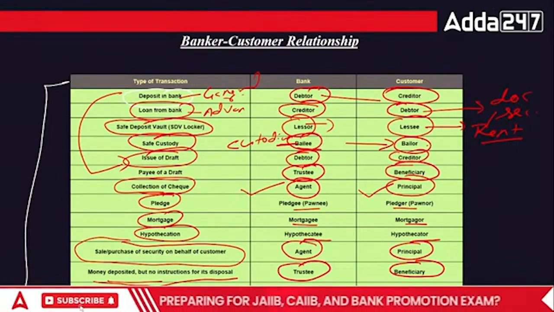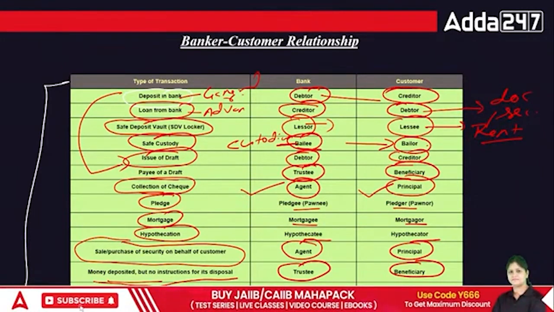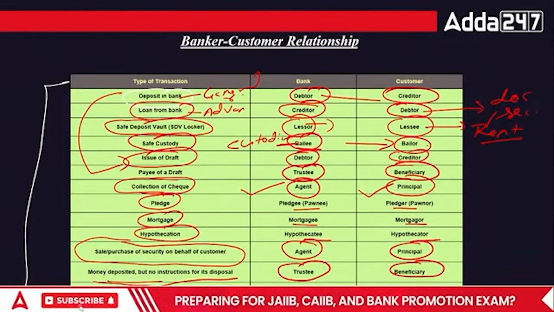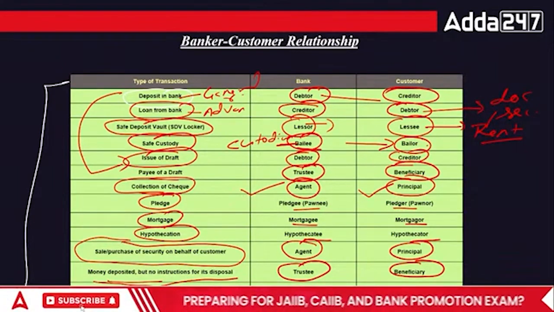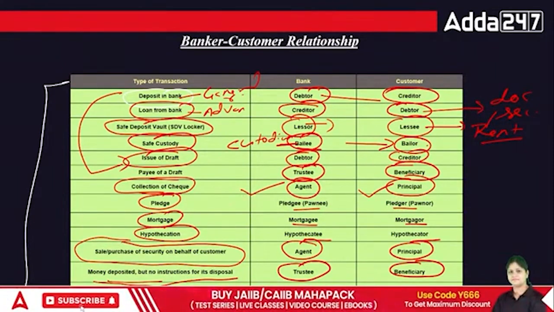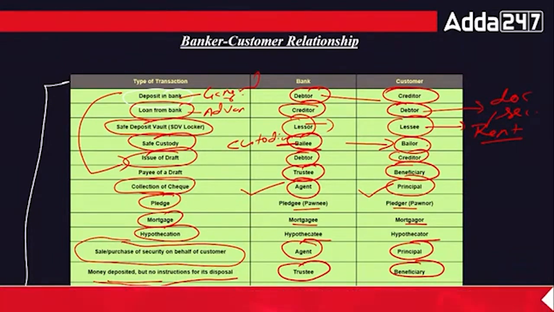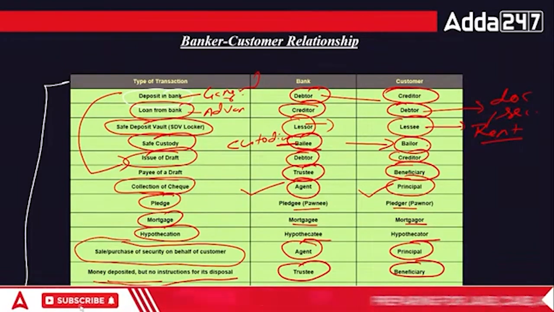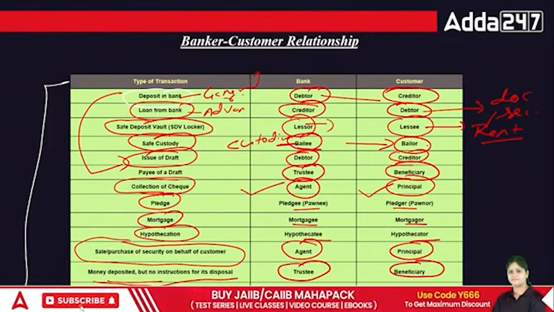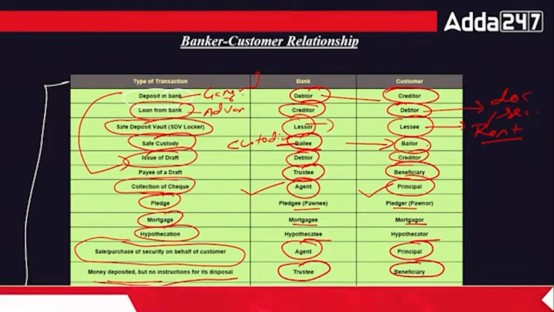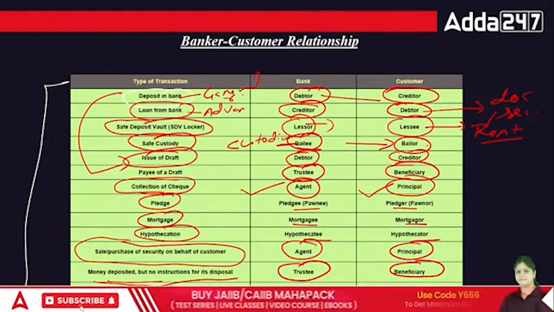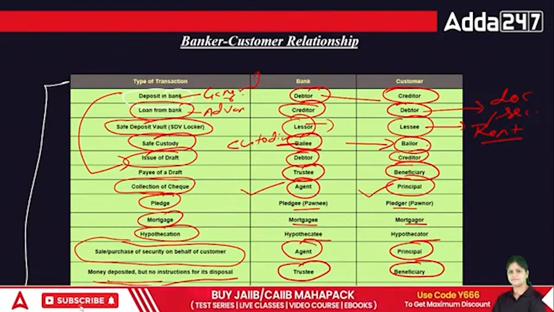It is like a debtor and creditor, creditor and debtor, trustee and beneficiary, bailee and bailer, okay. So in case of any valuable bond, securities or other document, if we are keeping it in the safe custody of the bank, that means the bank is the custodian, bailee, and the customer is the bailer here. Then agent and principal: the bank is the agent when they are submitting the telephone bill, insurance premium, or collecting the check, so they are doing work on behalf of the principal.